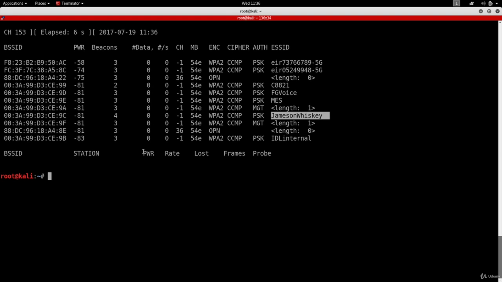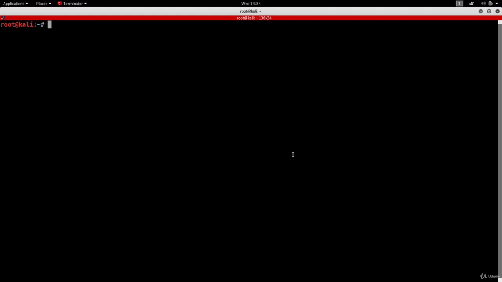Now what you can also do, let me clear the screen, is specify multiple bands using the band argument. So again, using the same command, instead of just saying band A, we can do band ABG. And what this will do is it'll tell Aerodump-NG to capture data on both 2.4 and 5 GHz frequencies at the same time. So let me show you.